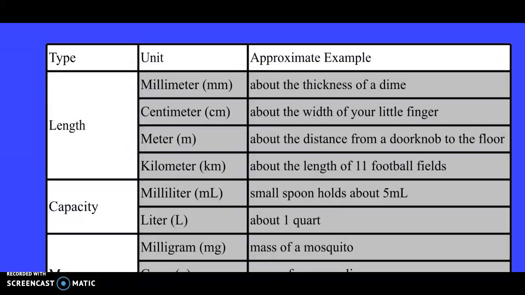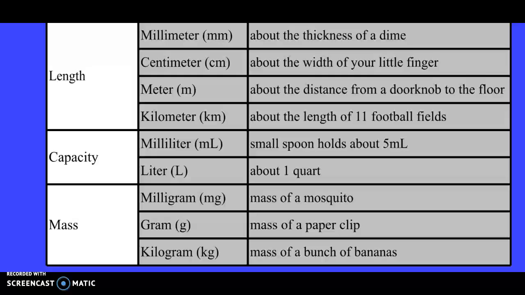So the first thing I'd like you to do is pause the video and take a look through this chart so that you can familiarize yourself with these different metric units and what they're compared to. You'll notice that things that say milli are always going to be really small. Kilo will be really big. And then our three base units, meter measures length, liter measures capacity or volume, and a gram measures weight or mass. So pause the video, read through these, and make sure you understand them.